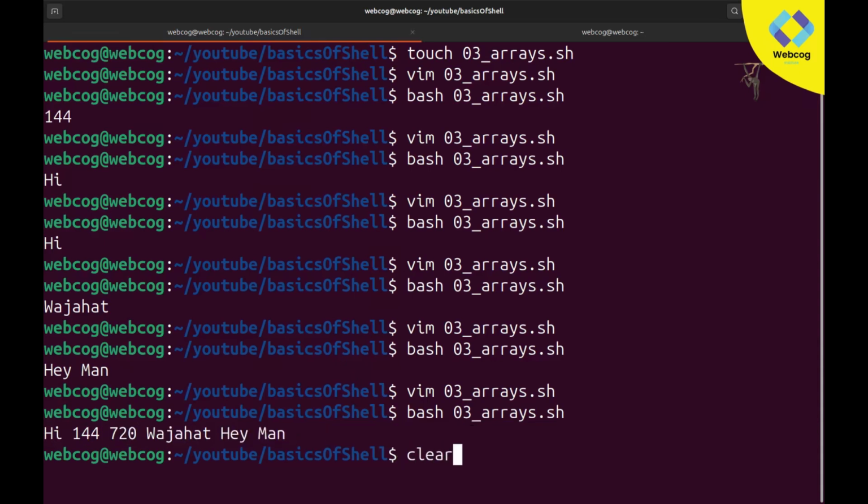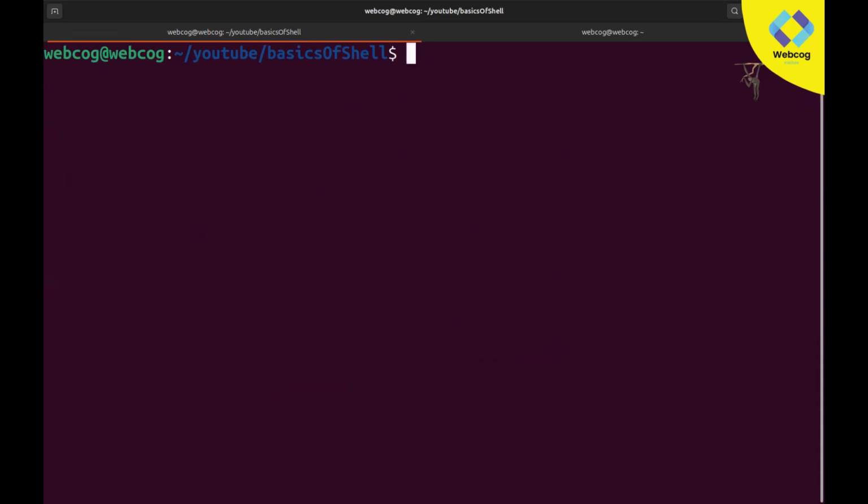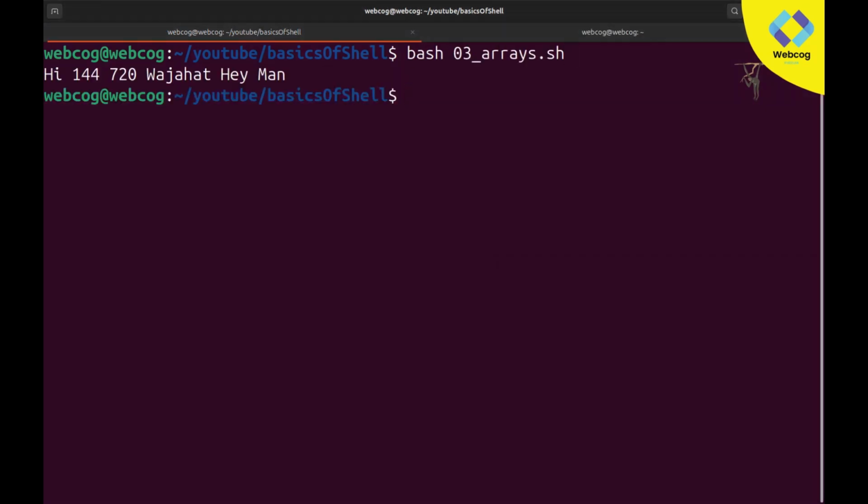So it means our arrays are working efficiently. This time it's printing all the values which are stored in our array. I hope you are clear on how you can get a specific value, how you can print all the values, and how you can print your values by their index number.